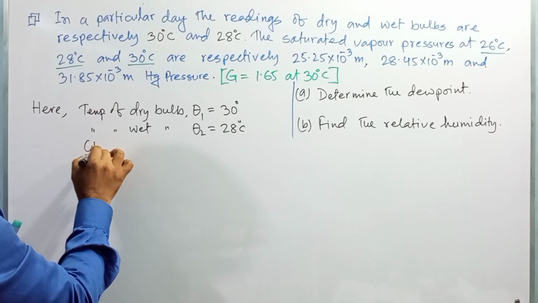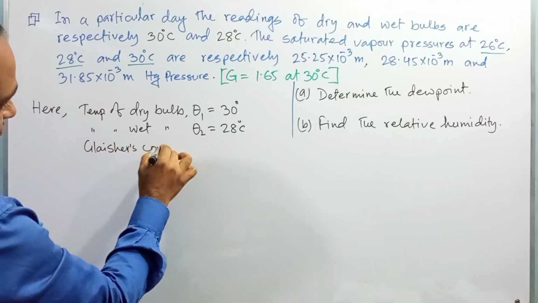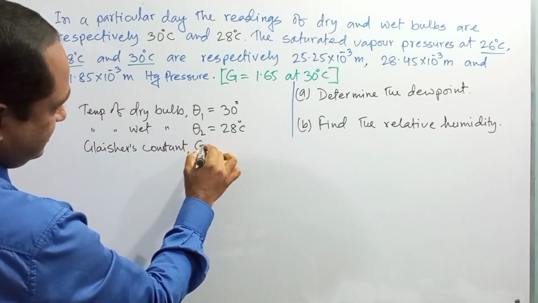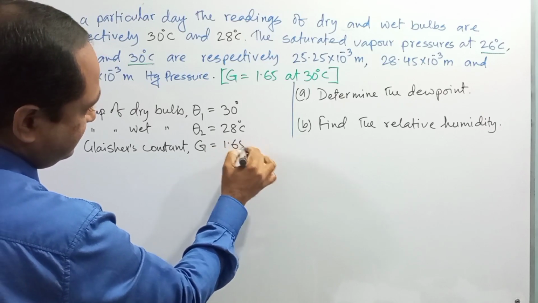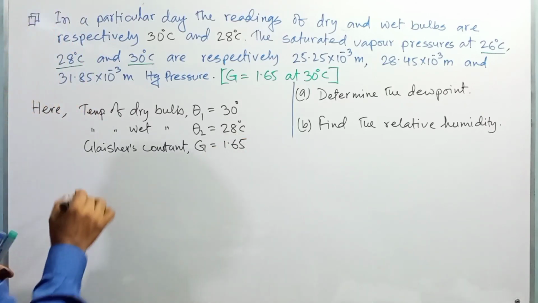Right? The Glaisher constant G is equal to 1.65. So we have to determine the value of the dew point.